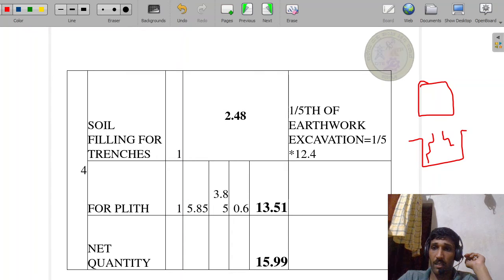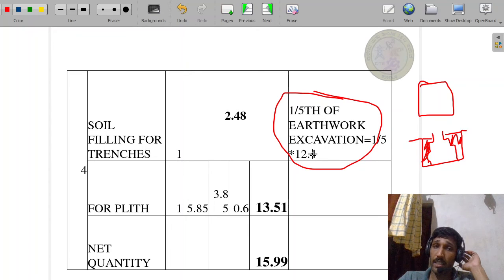Here you are going to construct the wall, but up to here, this portion you have to fill the soil. How to consider this portion? This portion is 1/5 of the earthwork excavation, which is 1/5 into 12.4. That gives the trench filling quantity, 2.48 meter cube.